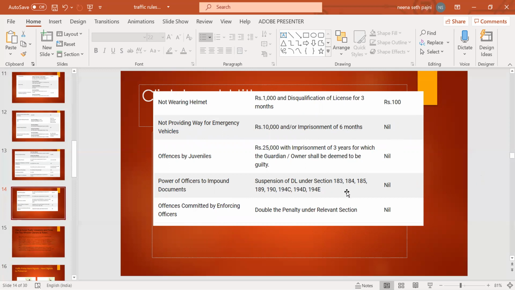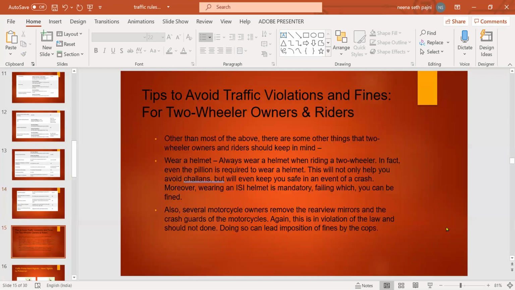Power of officers to impound the document: there was no fine. Now there is suspension of DL under sections 183, 184, 185, 189, 190, 194C, 194D, and 194E. Offenses committed by enforcing officer: there was no fine. Now it is double the penalty under the relevant section.